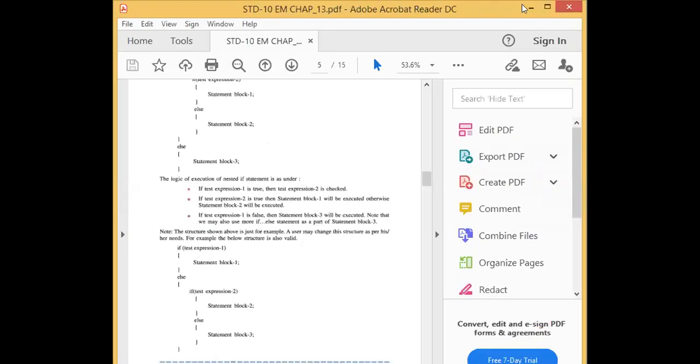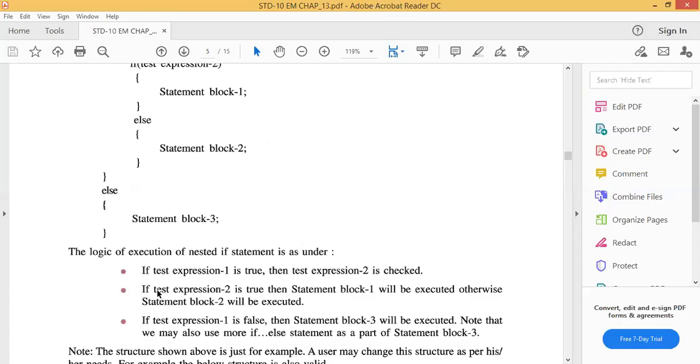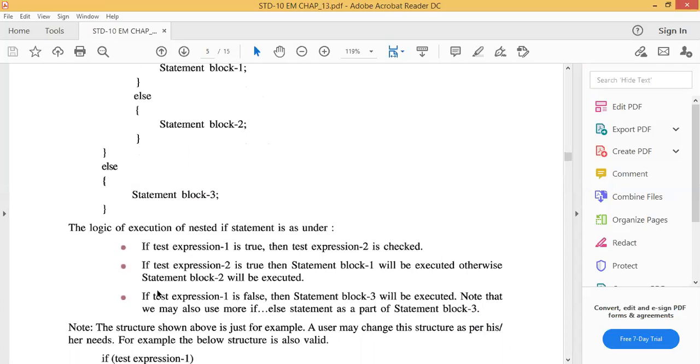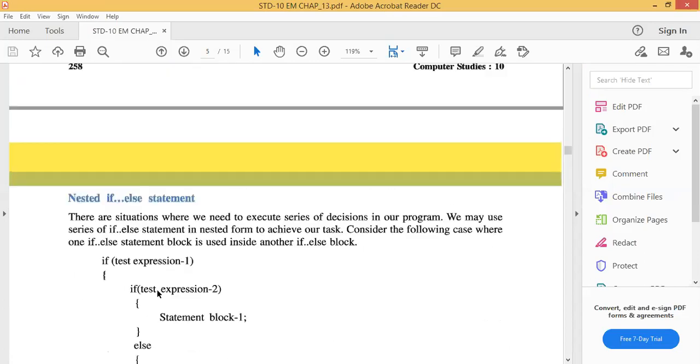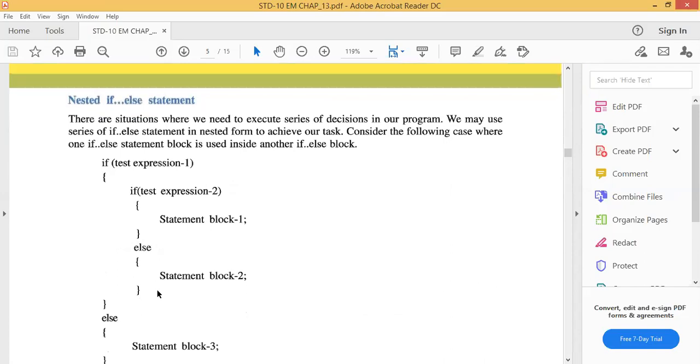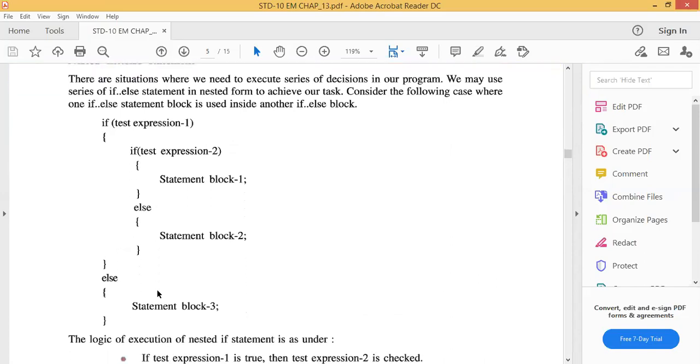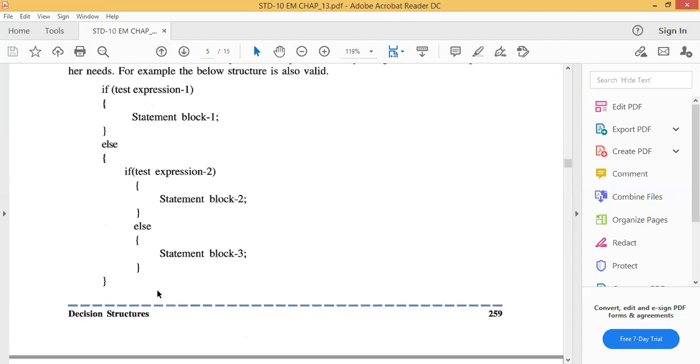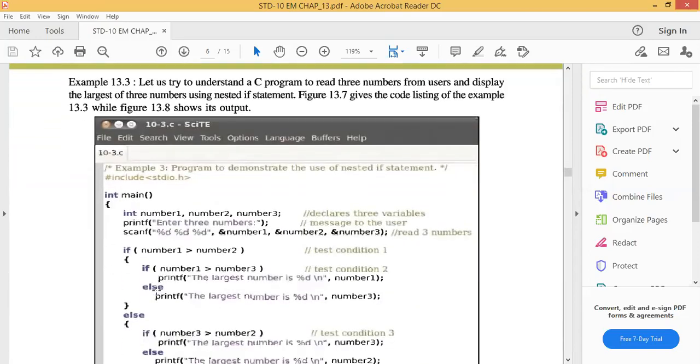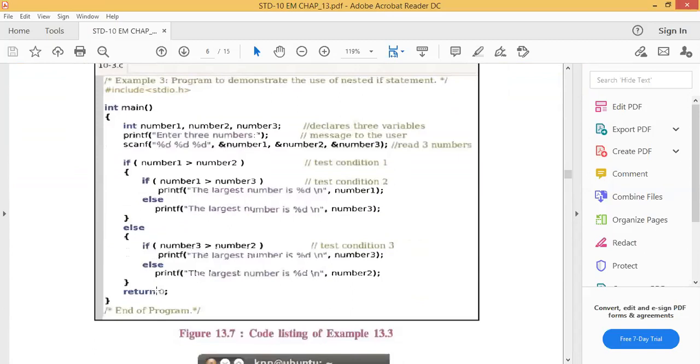Nested if, ladder if. There are so many example programs in our textbook. In the last session, we covered the nested if else statement: one if within another if. See, int main, int num1, num2, num3. Printf enter 3 numbers. Printf is for printing the words on your screen. Scanf is to take the input given by the user.